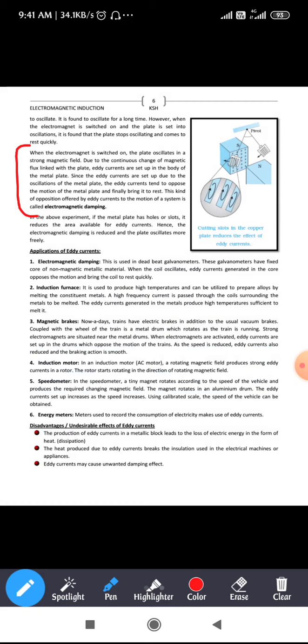And in the next paragraph you have a statement. They said that in the above experiment, if the metal plate has holes or slots, it reduces the area available for eddy currents. Hence, the electromagnetic damping is reduced and the plate oscillates more freely. Okay, so